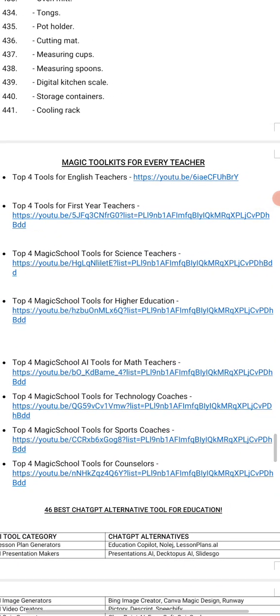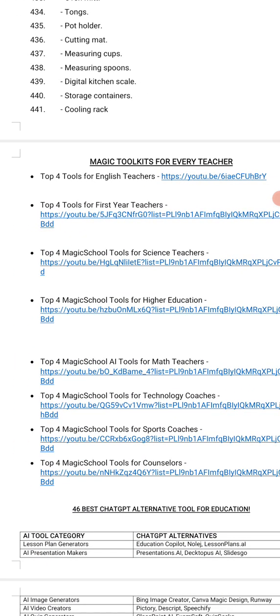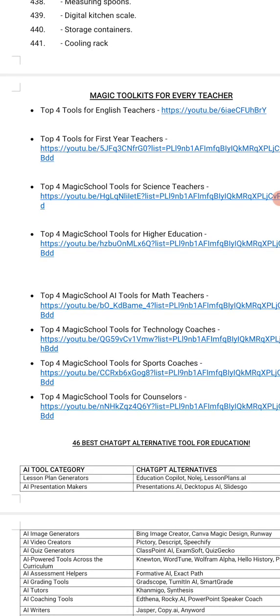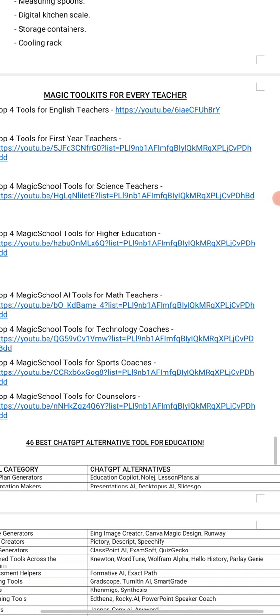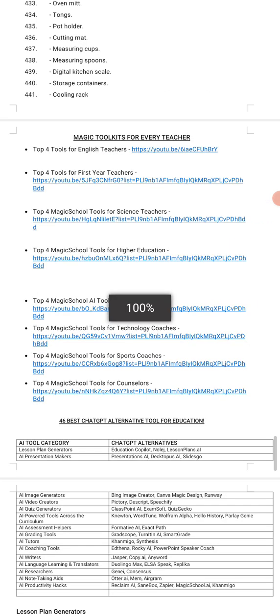Then the magic tools for every teacher. Now, these are not all the magic tools. I think we have about 2, 4, 6, 8, about 8. Yes, there's still more. Maybe by the time you click on the link, it takes you to where the video is, and you can watch it. The magic tool is also one of the tools used in generating lesson plans, which I explained, and you also get other knowledge while watching the other videos that are attached to it.